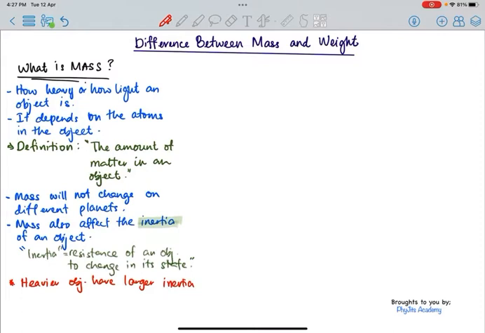A car is heavier, therefore it is more difficult to push a car. That means it is more difficult to change the state of the car. Initially the car was stationary, and to change it to moving will be very difficult because it is very heavy. That is a property of the car which is trying to resist the change. You are trying to push the car so that it moves, but the car is resisting it. That is the inertia of the car.